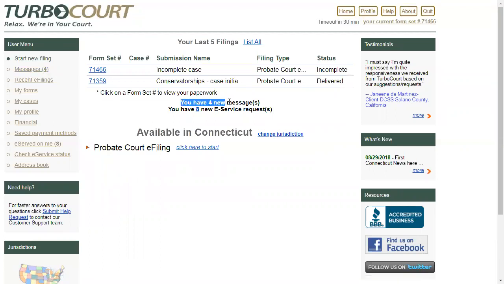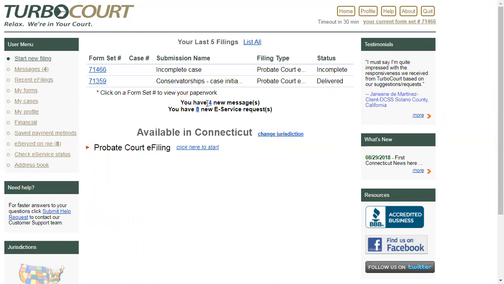You'll also see that right here front and center. You have new messages, 4 of them. We do that because even though you've got the messages link in the user menu, you might miss it. And so the moment you log in, if you've got any new messages that you haven't seen yet, it's going to be right there front and center for you to see that. Now, when you choose to look at them is up to you, of course, but we want to bring that alert right to your attention.